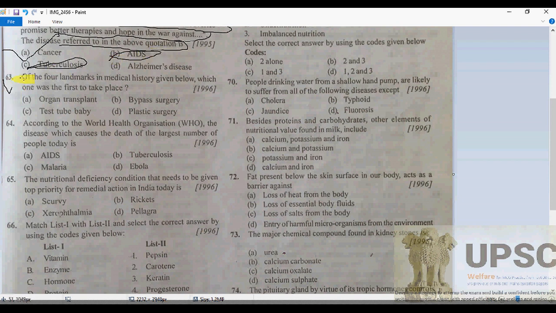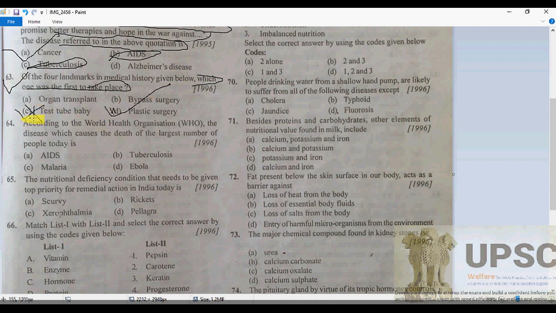Number 63. Of the four landmarks in medical history given below, which one was the first to take place? There should be no doubt that it is not the test tube baby, my dears. The answer will be D. Why is that? Because if you go for the exact dates, the test tube baby was not first; D is the first.